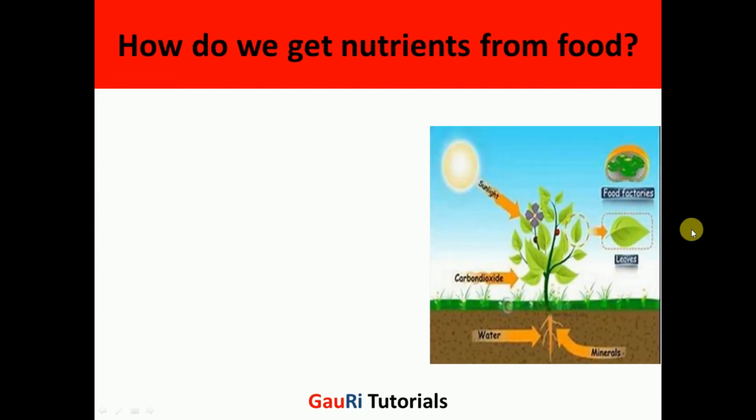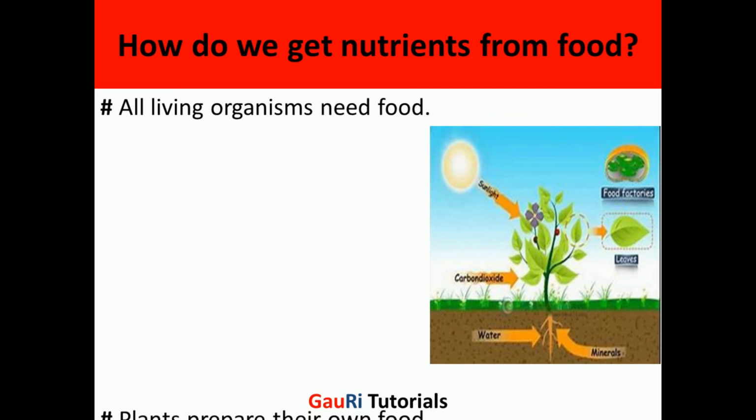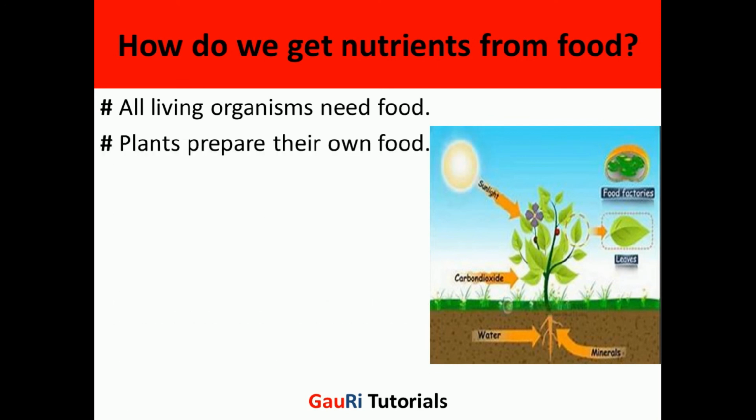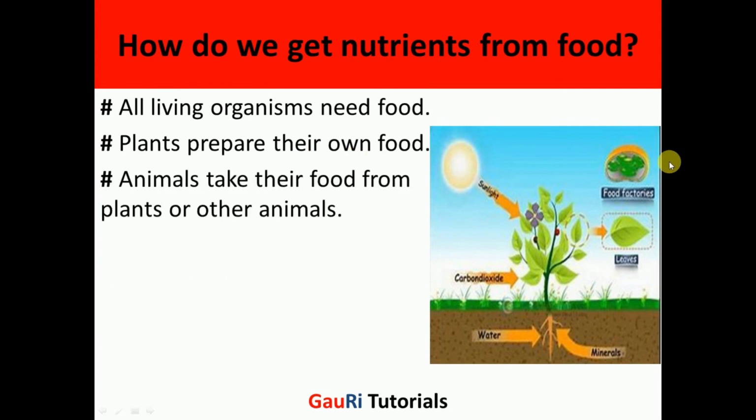Now how do we get nutrients from food? We all know that all living organisms need food, and it is a common perception that all plants prepare their own food. Animals take their food from plants or other animals.